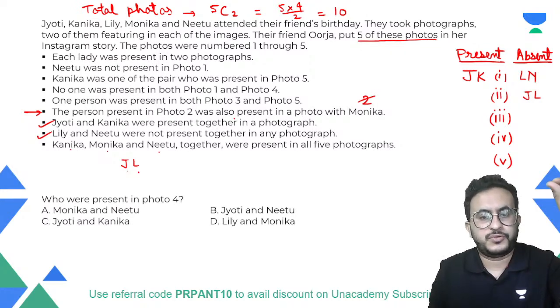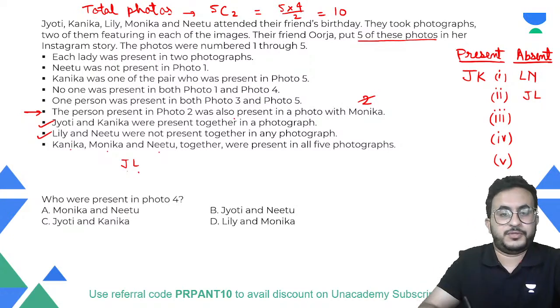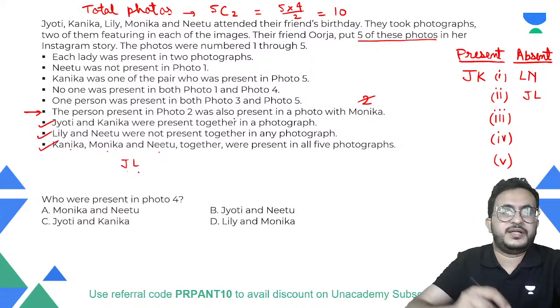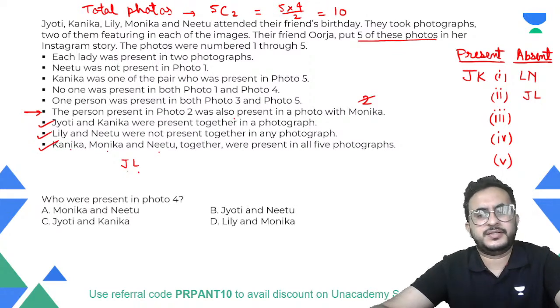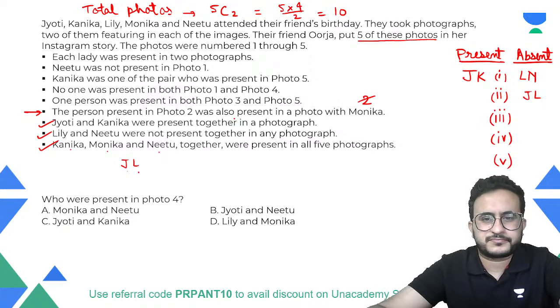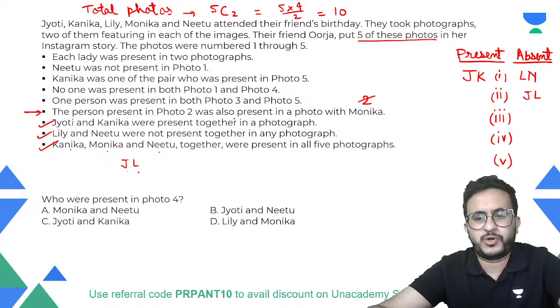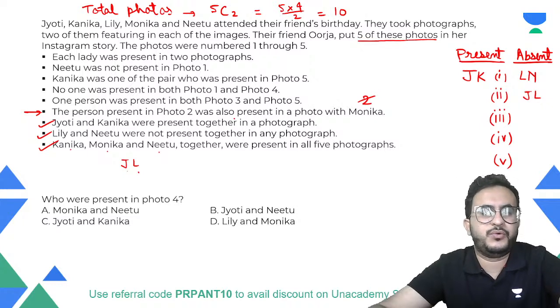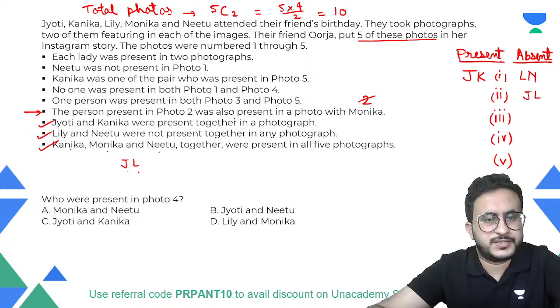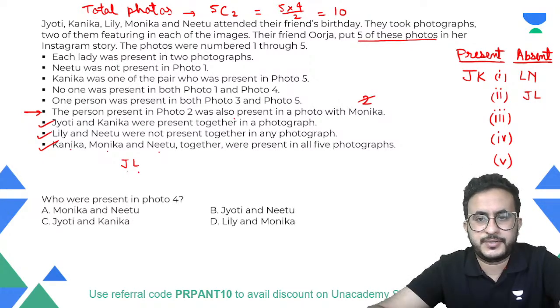Now this is how we approach these problems. Sometimes this is a very difficult set. But when we solve such problems and see the approach, then you develop that ability to tackle such questions. So this is given to us, then J and L are not present in the photograph together.